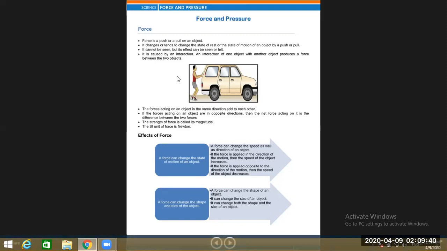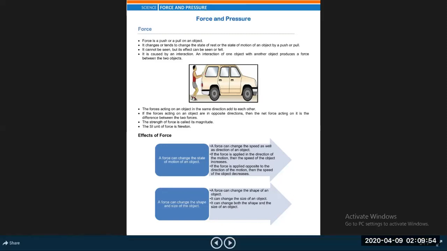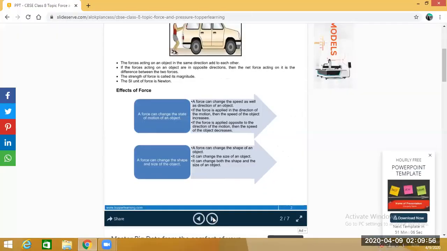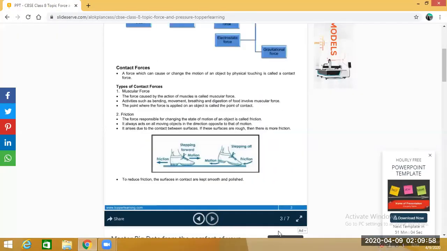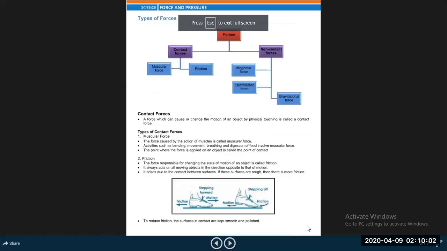Now, the next thing we have to remember is the types of force. Look at.